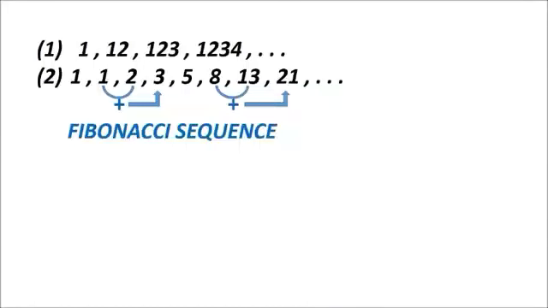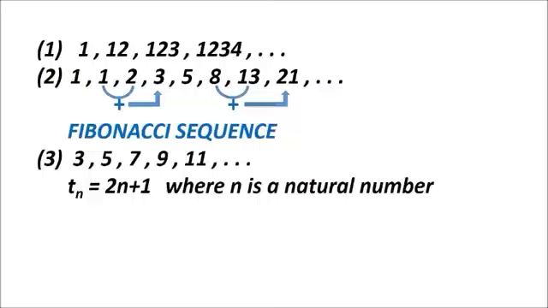Let us take one more example. 3, 5, 7, 9, 11 and so on. If you observe this one, all these are odd numbers. So to say the next number or the nth term in this one, we can get a mathematical rule. Here, what is the mathematical rule? You see here, in the sequence, the nth term is equal to 2n plus 1, where n is a natural number.